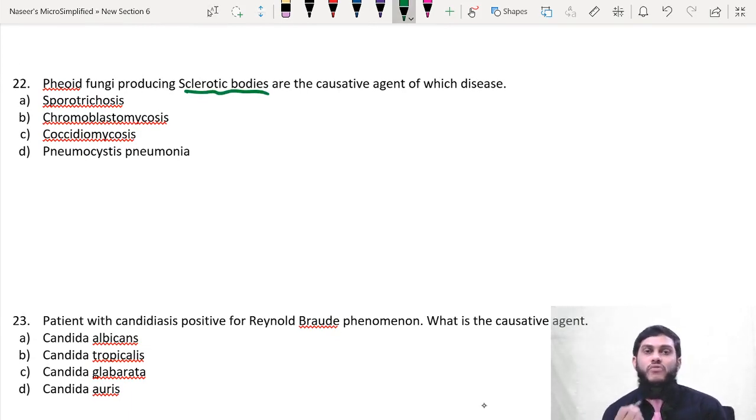Sir, phaeoid fungi means darkly pigmented fungi, dematiaceous fungi. There are 2 types of phaeoid fungi. One group produces sclerotic bodies, another group does not produce sclerotic bodies. The one which produces sclerotic bodies causes chromoblastomycosis. The other group which does not produce sclerotic bodies causes phaeohyphomycosis. Therefore, these are the phaeoid fungi which produce sclerotic bodies, and therefore they cause chromoblastomycosis. Direct answer.